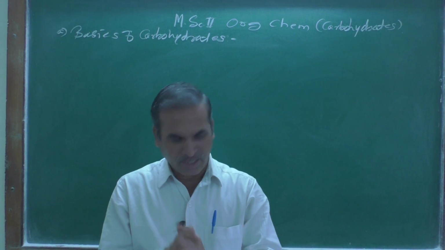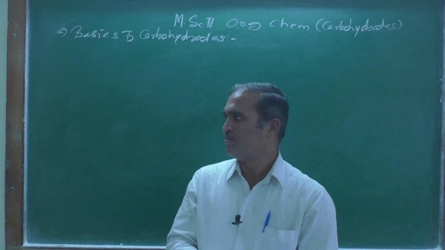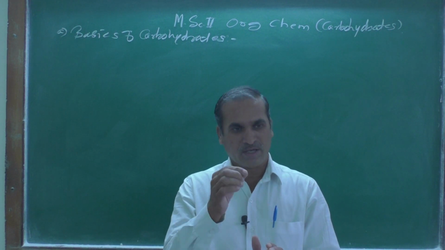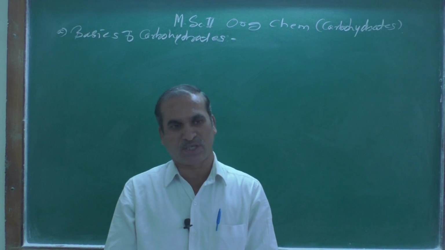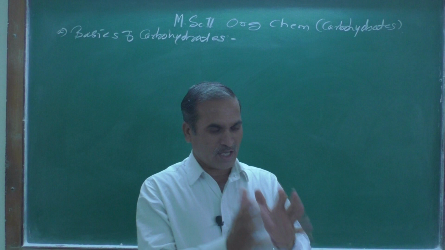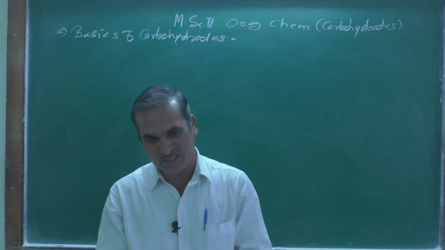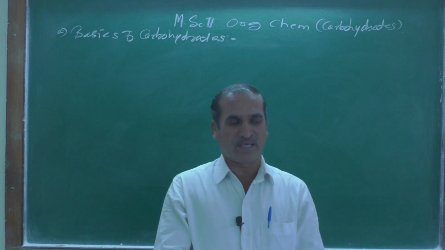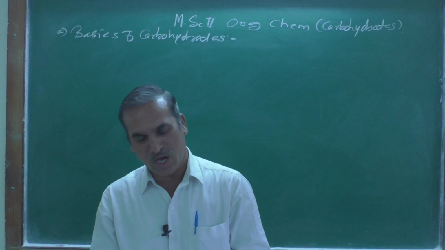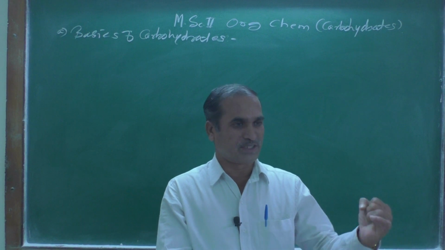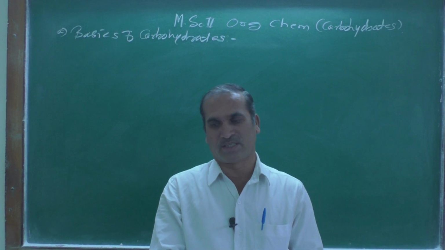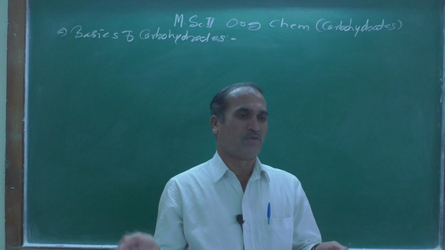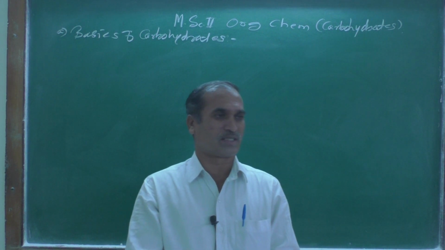Another thing we have seen is the definition of carbohydrates: carbohydrates are polyhydroxy aldehydes or ketones. According to this definition, if an aldehyde group is present in the carbohydrate, then we can call it an aldose. The first three letters are taken from aldehyde, and OSE, the sugar, and the words are joined together, and therefore we call it an aldose.